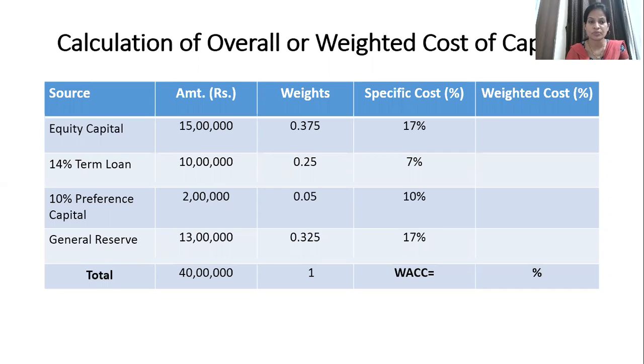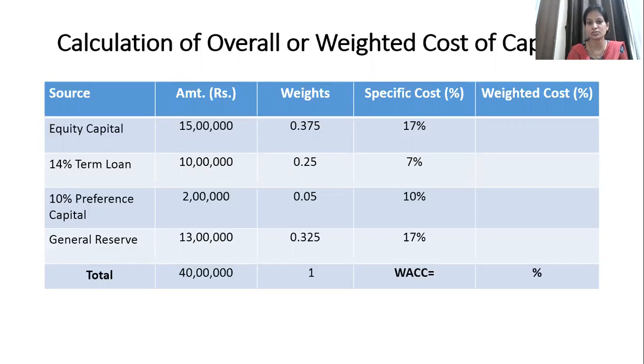Each source upon the total amount is what weights or proportion means. So 15 lakhs divided by 40 lakhs comes to 0.375. 10 lakh divided by 40 lakhs comes to 0.25. 2 lakh divided by 40 lakhs comes to 0.05. 13 lakh divided by 40 lakhs comes to 0.325.